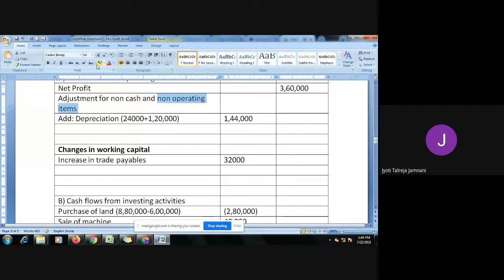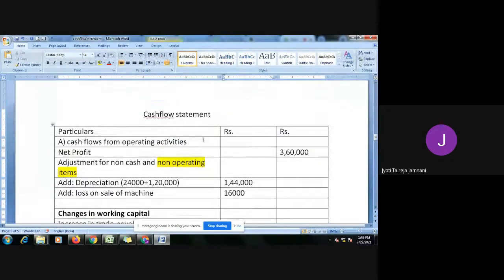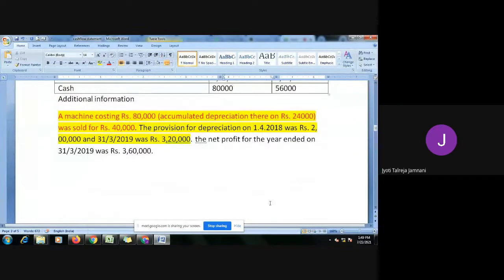I had given example of loss on sale of land, remember? Non-operating item. So we need to add that also because we have left it in P&L account. We need to add it here. So add loss on sale of machine, 16,000. This part now I had explained in my previous sum also, and here I have highlighted in red also